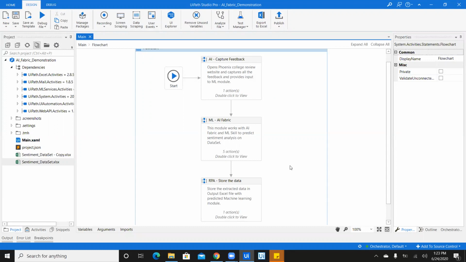Finally, we'll use a component to store the data into an Excel at this moment, but later on you can use this to save it on a database or maybe on a website or your backend application too. So that's the entire essence of this particular demo.